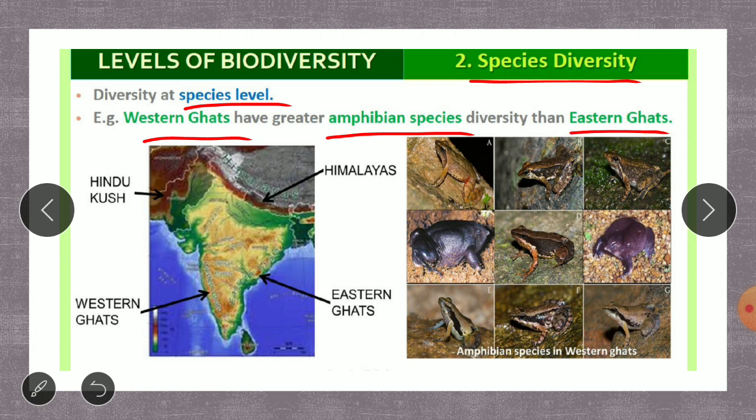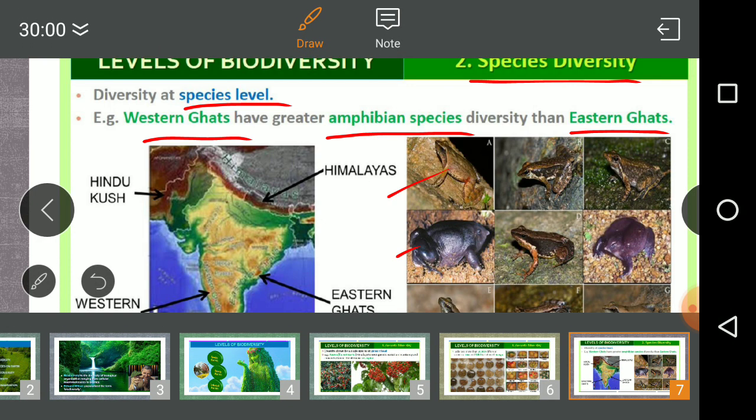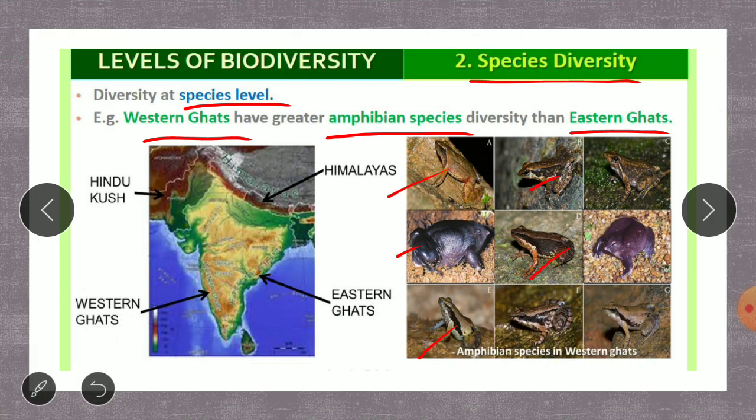What is this amphibian species? Amphibians are nothing but frogs, which are mainly called amphibians. So different types of frogs are found more in the Western Ghats when compared to the Eastern Ghats. So this is one example of species diversity, how different kinds of species are present in our surroundings.